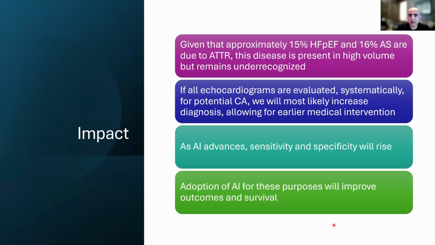So where I think AI can really make a difference is running in the background in our echo labs, at least within the cardiology community, such that it's overseeing every read and evaluating these cases of heart failure to see if there is underlying amyloid in that study. So if it can do that, which right now we're seeing sensitivity and specificity rates of approximately 90%, then this could really end up making a big difference in increasing the diagnosis and allowing for earlier medical intervention.